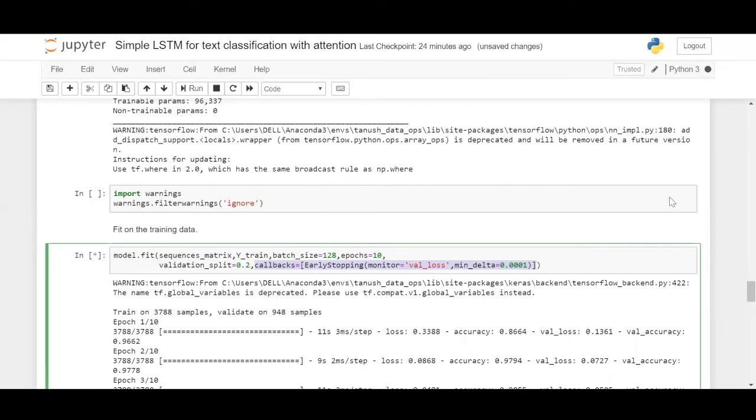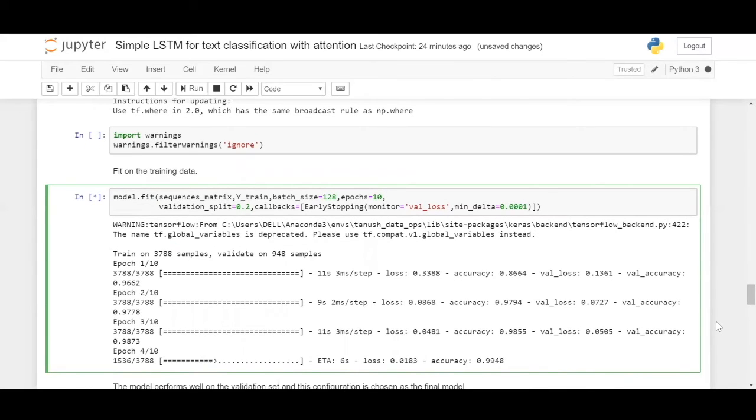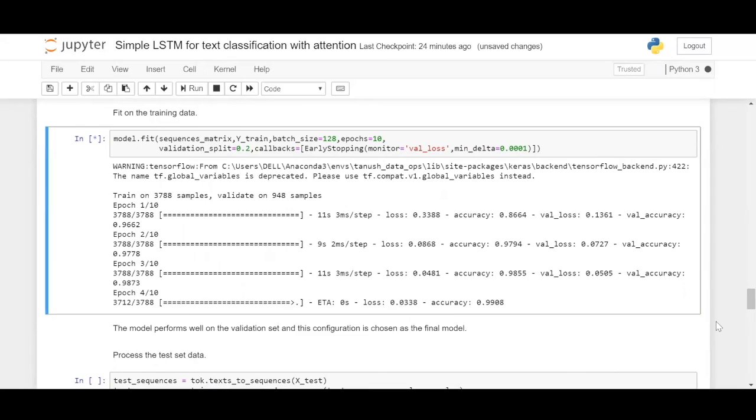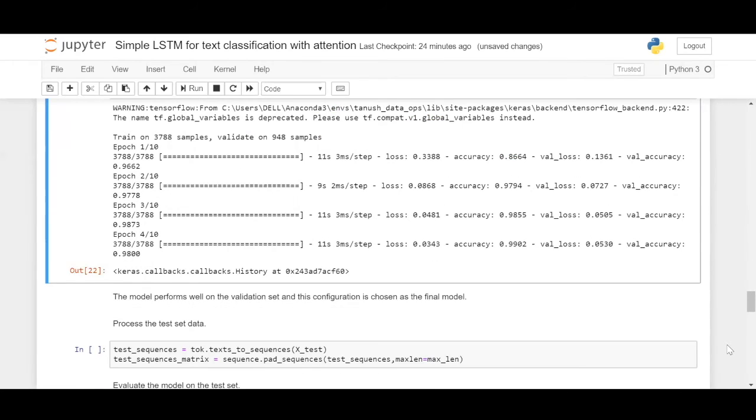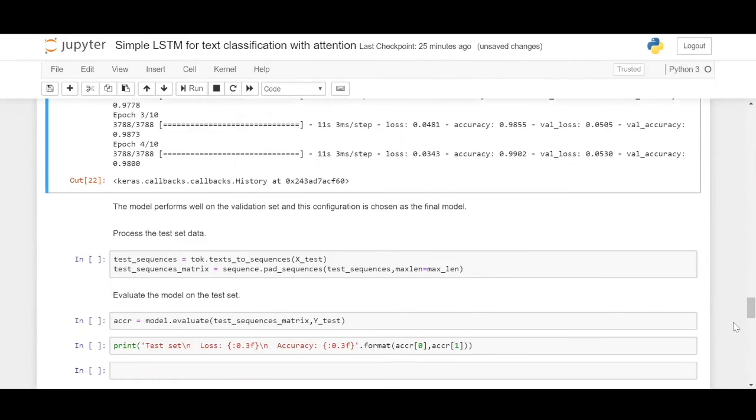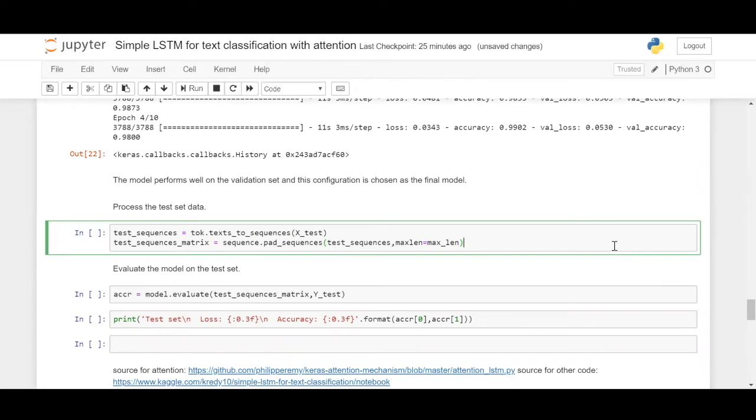You can save time that is spent in training a model. So as we're talking, we have initiated the training. So do you notice anything? We have accuracy of 99% for training data and a validation accuracy of 98%. So we'll just move on to validating this data.